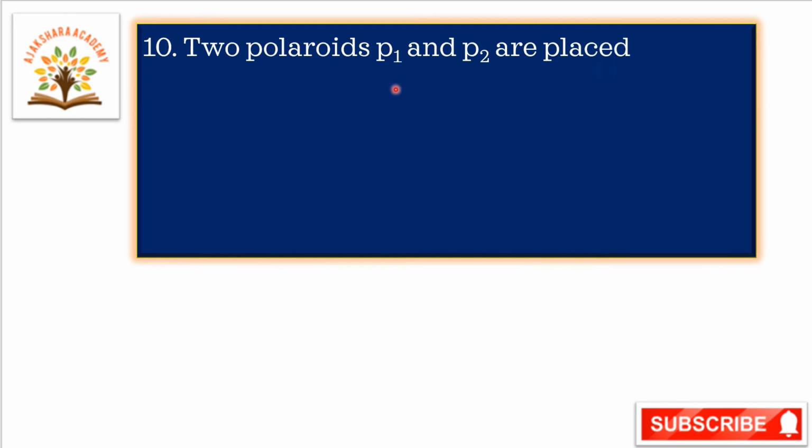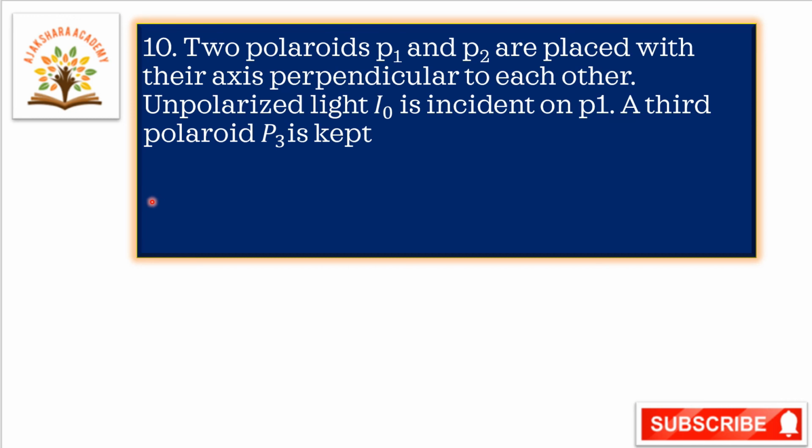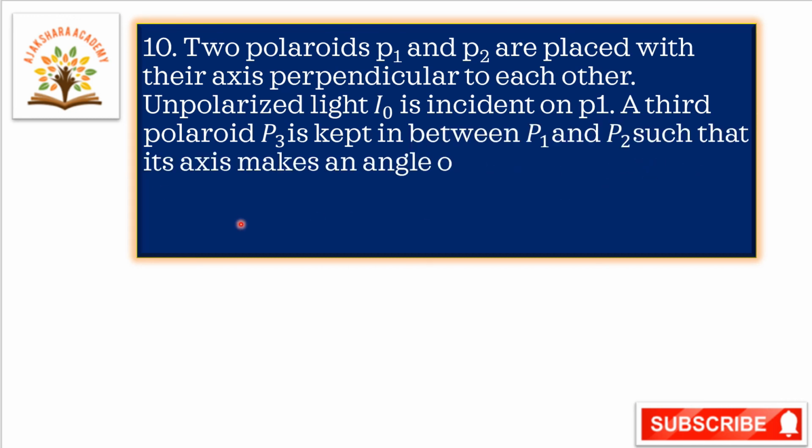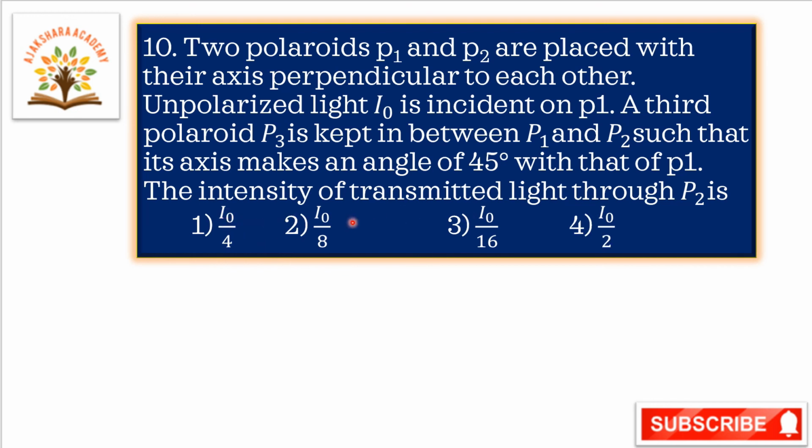In this question, two polaroids P1 and P2 are placed with their axes perpendicular to each other. Unpolarized light I0 is incident on P1. A third polaroid P3 is kept in between P1 and P2 such that its axis makes an angle of 45 degrees with that of P1. Here we have to calculate the intensity of transmitted light through P2. Let us go to the solution.